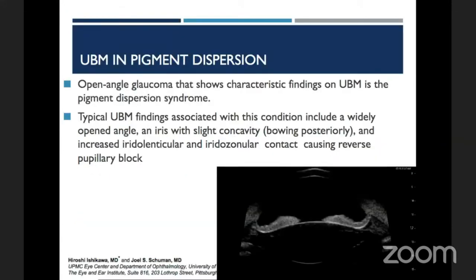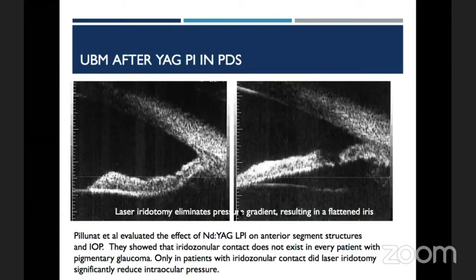One open angle glaucoma that shows extremely characteristic findings on UBM is pigment dispersion syndrome, where we see a widely open angle with concave iris configuration, posterior bowing of the iris with iridozonular and iridolenticular contact. UBM will also help us assess the efficacy of peripheral iridotomy. Here we see that when the PI was done, this concavity has been relieved. The reverse pupillary block is now relieved, equalizing the pressure between the anterior and posterior chamber. However, it is postulated that PI is particularly useful in those cases where the iridozonular contact is significant.